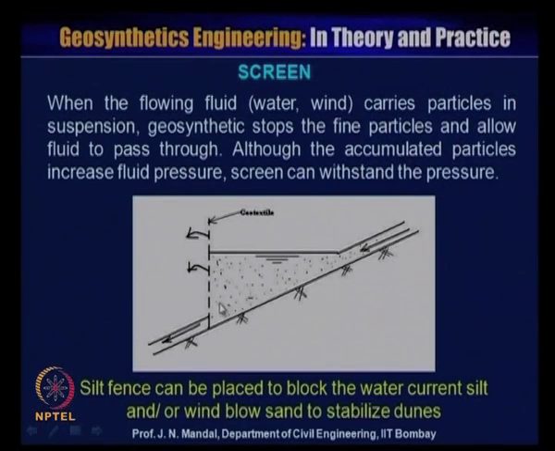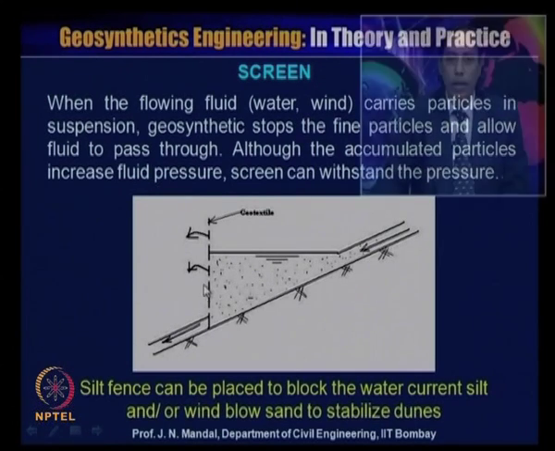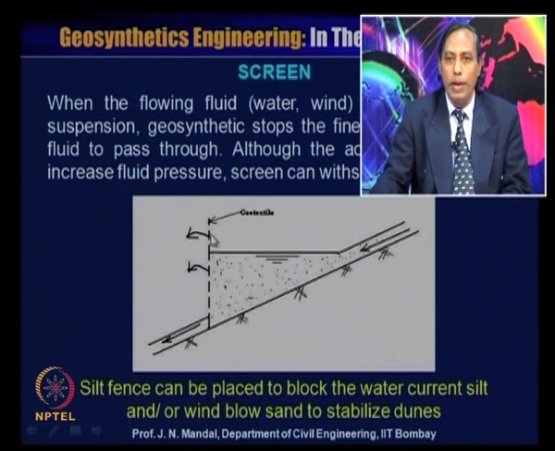Screen, the silt fence can be placed to block the water current, silt and or wind blown sand to stabilize the dune. When the flowing fluid, water or wind carries particles in suspension, geosynthetics stop the fine particles.